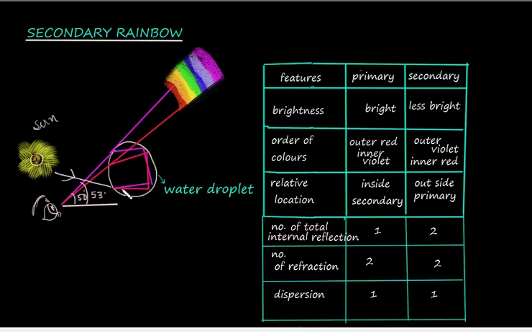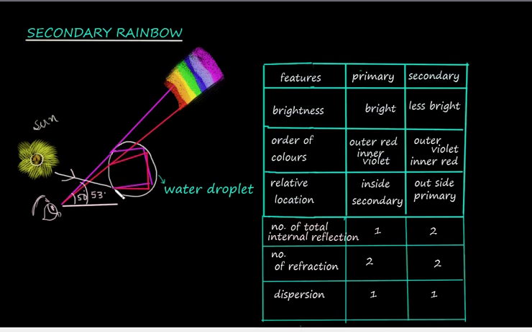This is the incident light, this is the water droplet. As it enters the water droplet, it undergoes refraction and dispersion and strikes one end of the inner surface of the water droplet. From there, it undergoes total internal reflection and strikes another point on the inner surface of the water. There also, it undergoes total internal reflection.